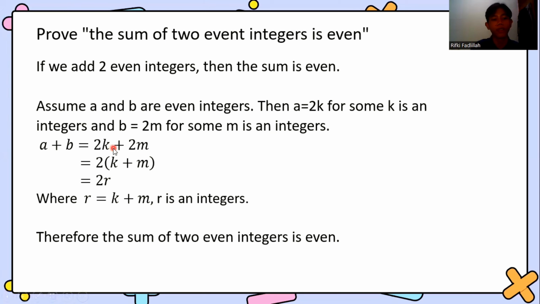And then a plus b equals 2k plus 2m, which is equal to 2 times (k plus m), and equals 2r, where r equals k plus m and r is an integer. We change k plus m to r. Therefore, the sum of two even integers is even. With this proof, we know that this problem is true.